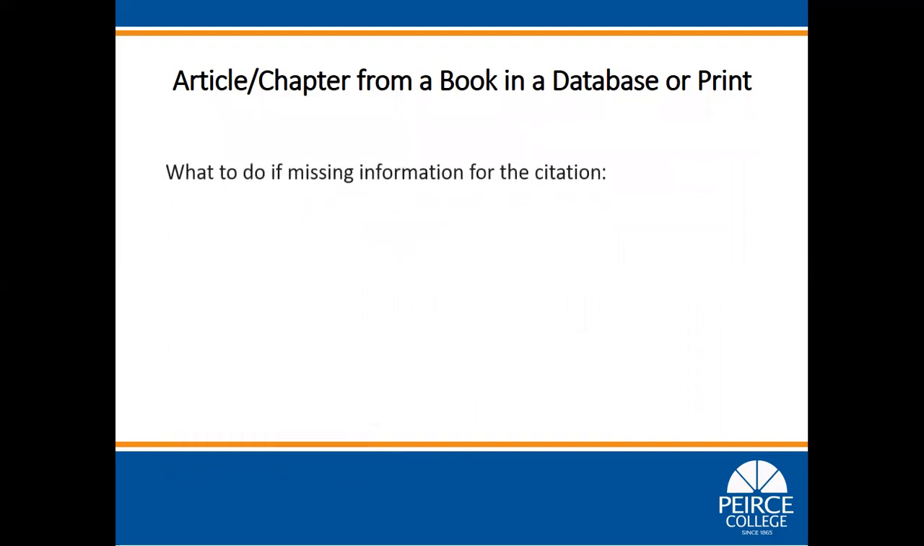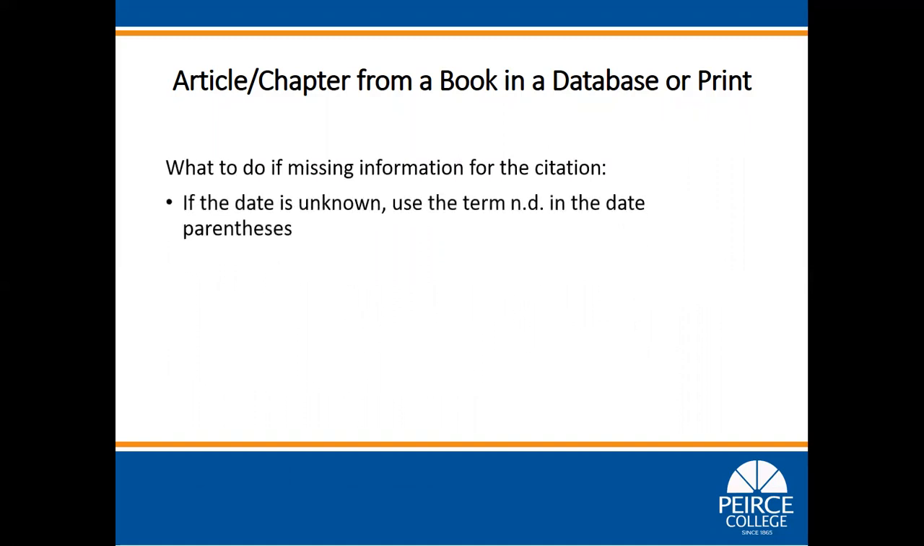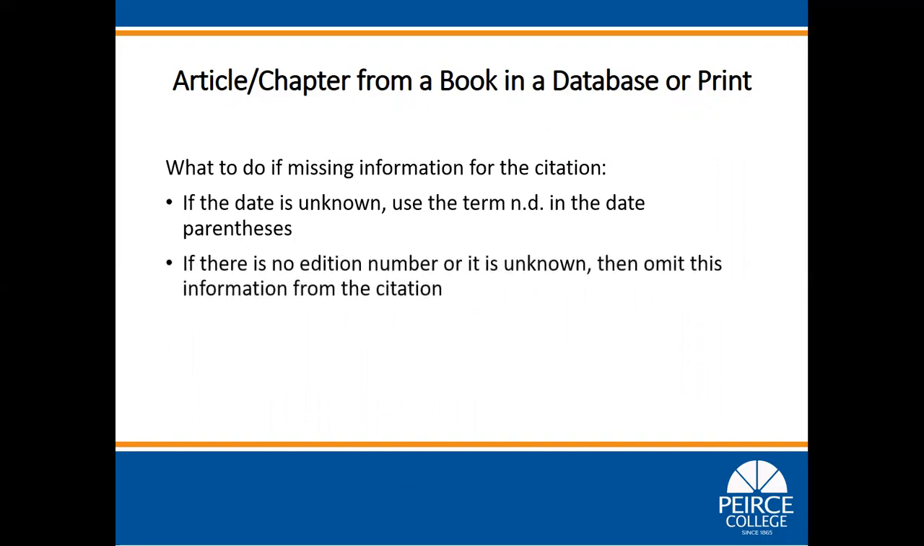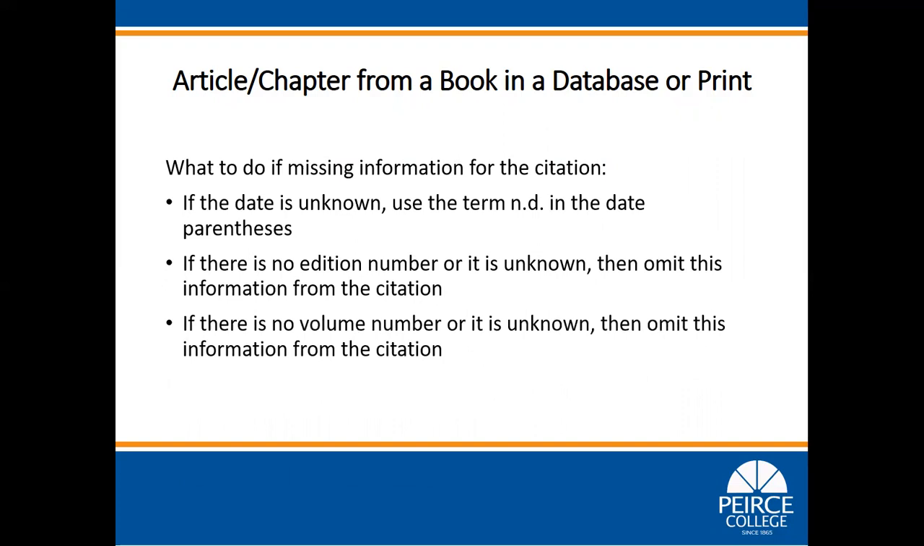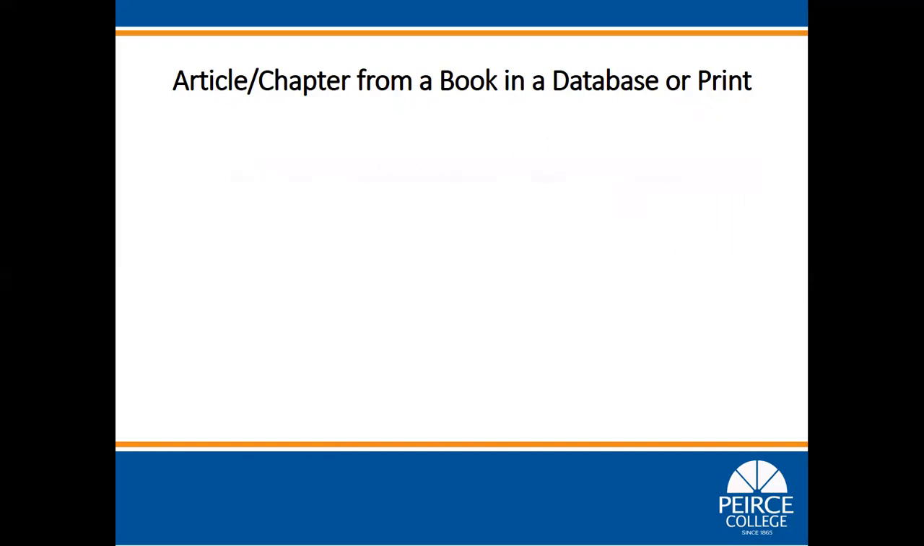What to do if missing information for the citation. If the date is unknown, use the term n.d. in the date parentheses. If there is no edition number or it is unknown, then omit this information from the citation. If there is no volume number or it is unknown, then omit this information from the citation. If the page numbers are unknown, then omit this information from the citation.